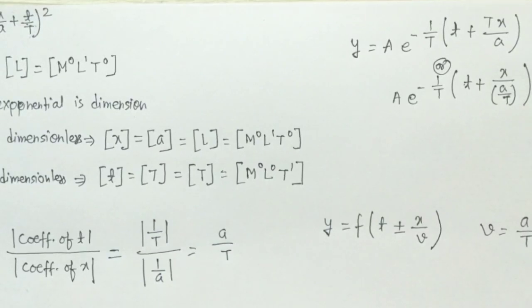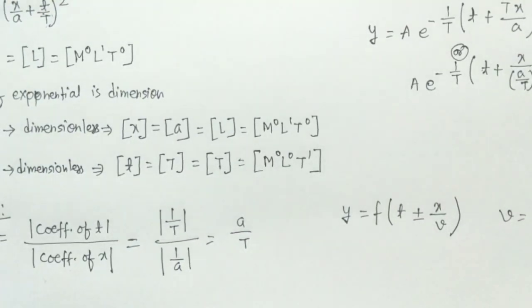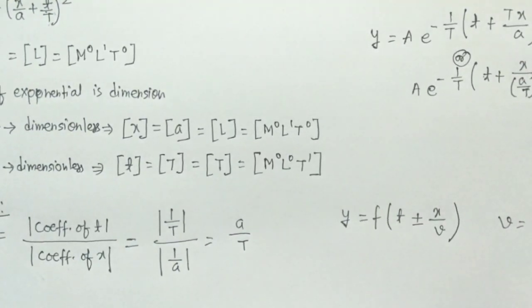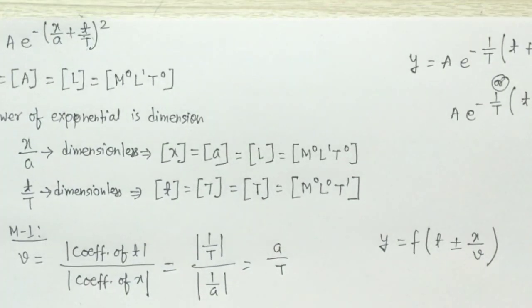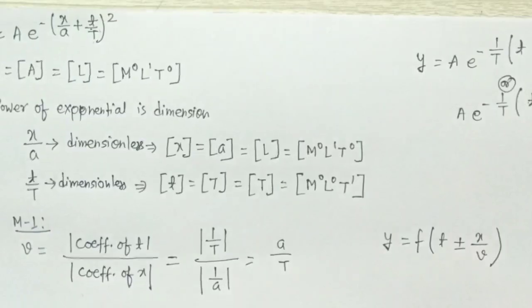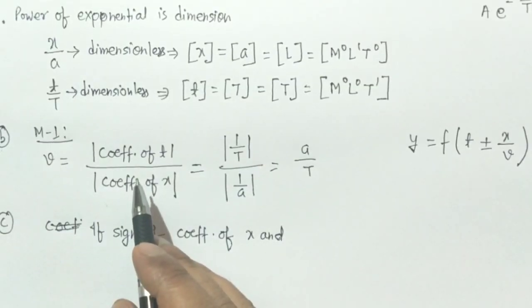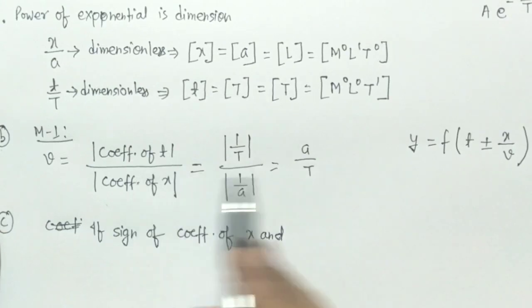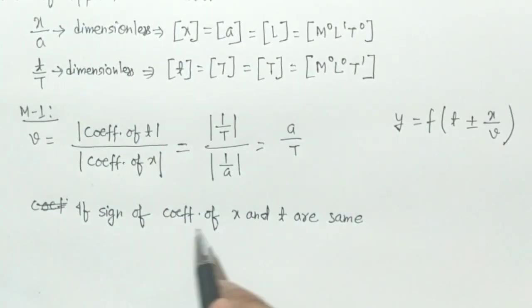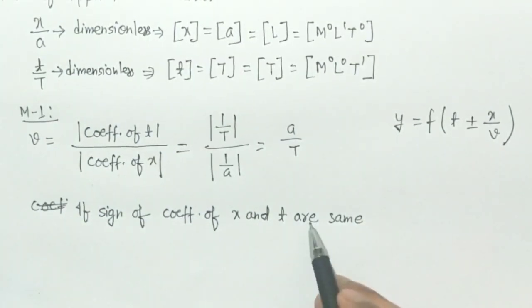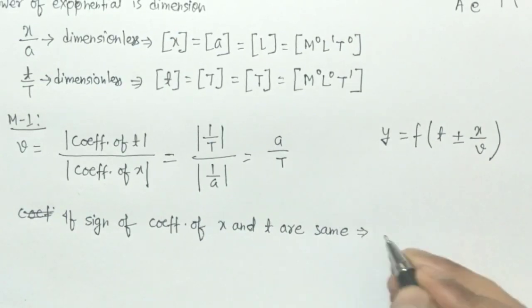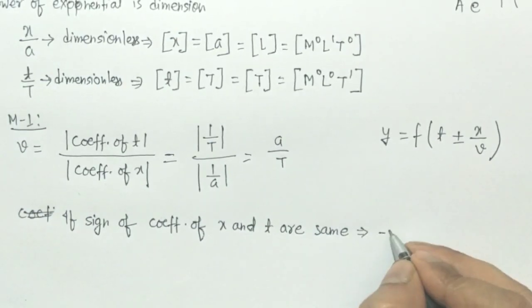In the C part, they are asking in which direction the wave is traveling. Either the wave will travel along the positive x direction or along the negative x direction. Again we will solve part C of the question by two different methods. So by method 1, if the signs of the coefficients of x and t are the same, it means that the wave is traveling along the minus x direction.